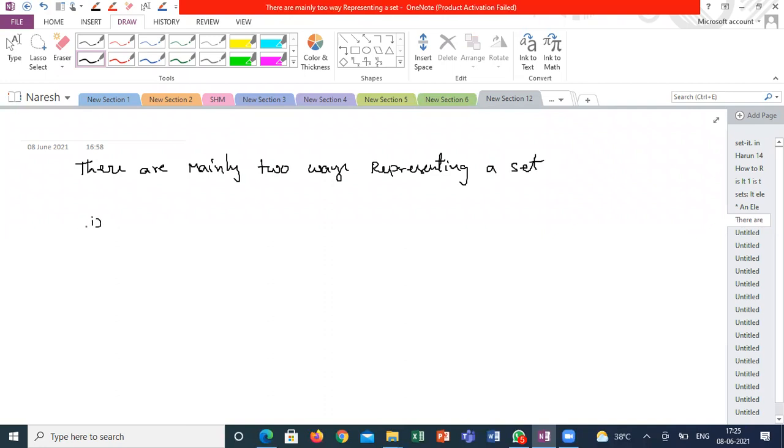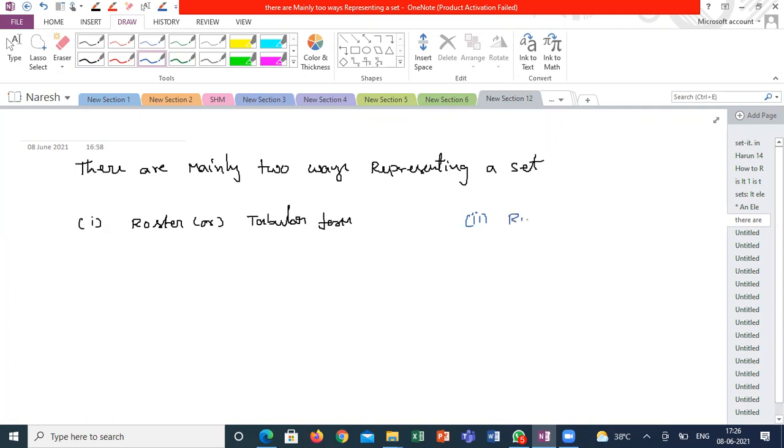One is roster or tabular form. The second one, I'm writing with blue color, there are only two formats. The second one is set builder form. Most of the cases we will use set builder form only for +1 and +2 in higher studies.